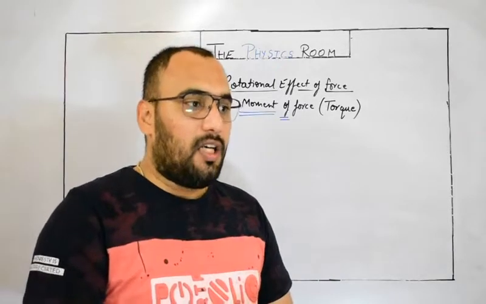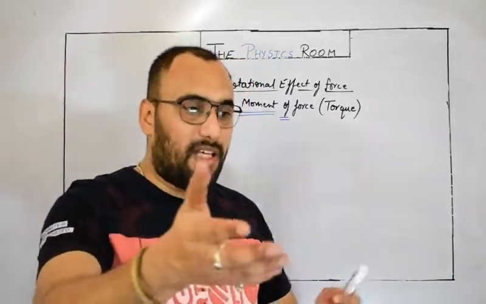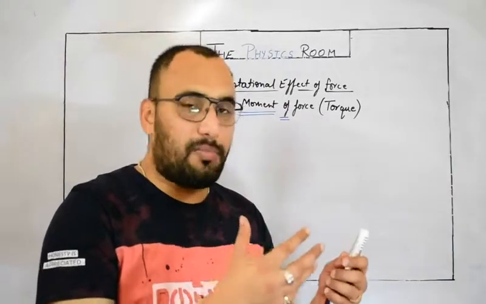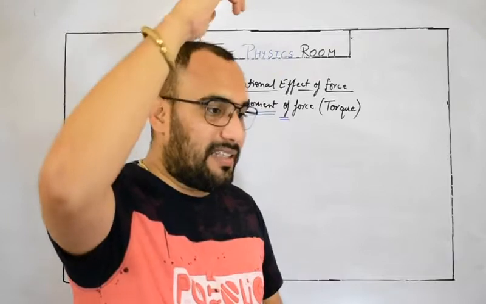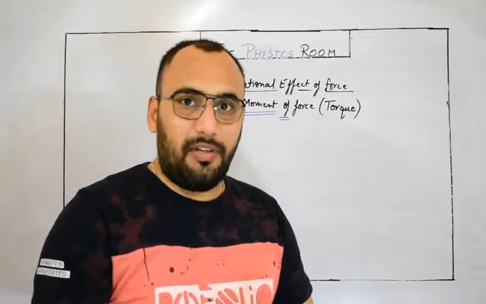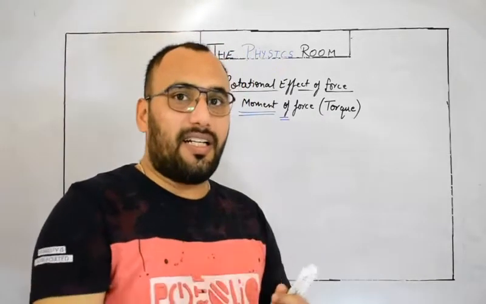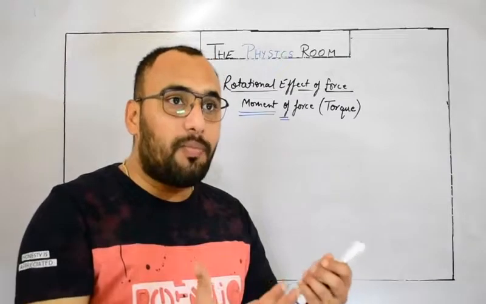Rotational effect, if we study inertia during rotational effect, obviously inertia will also show its effect in rotational motion. Like if you keep your bicycle on its stand and start to rotate the wheel, it keeps rotating for some time. It is trying to stay in rotational motion.